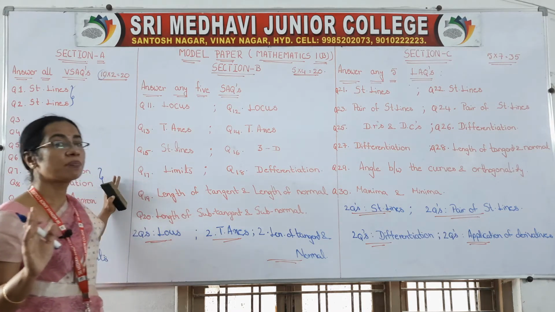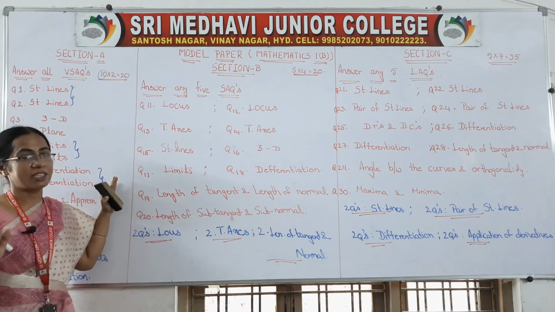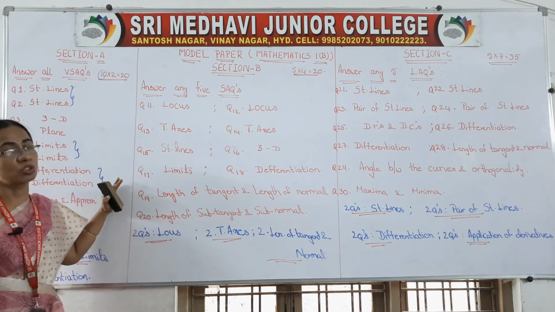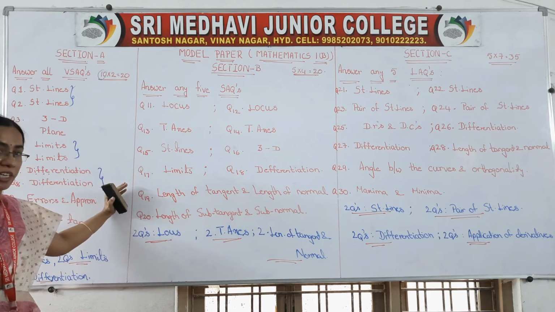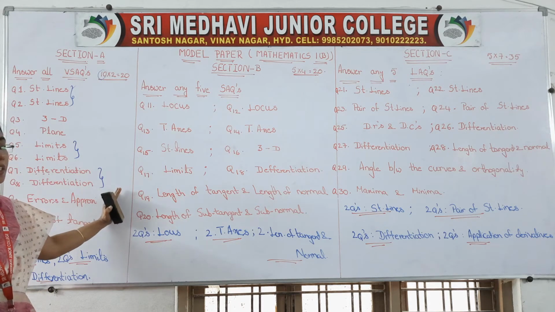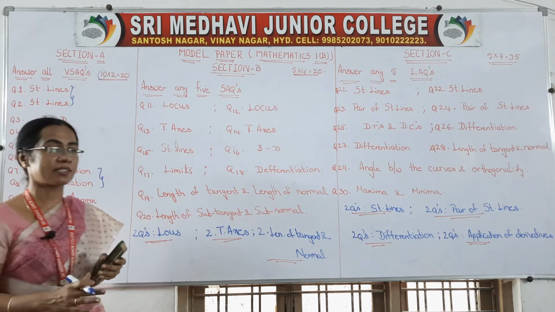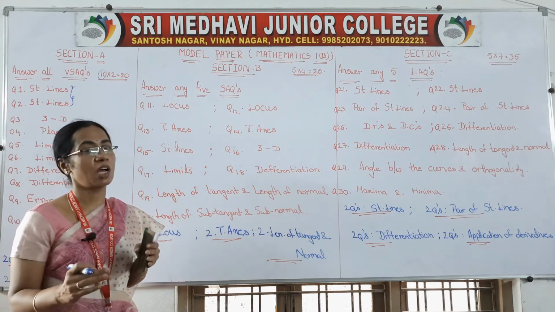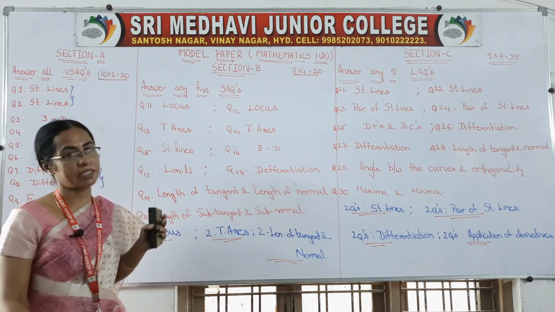So here choose the questions wisely. Lot of choice is there, 50% choice is there, isn't it? So 10 are there, we have to write 5 here. So select the questions wisely. Wisely in the sense, you select those questions which are simple and small so that you can present them nicely.